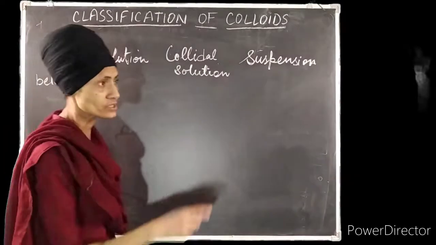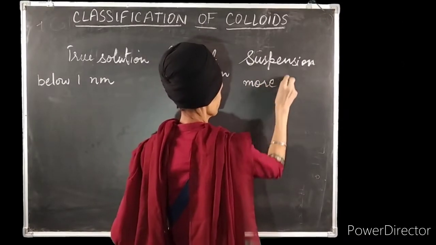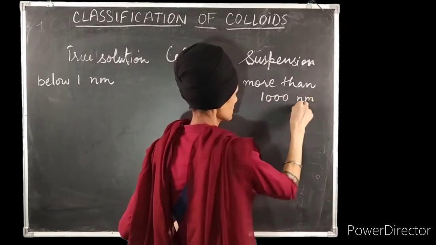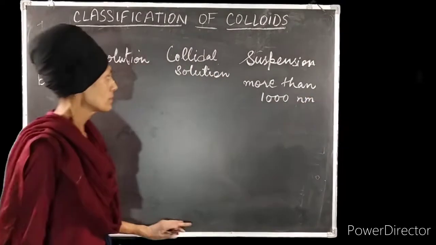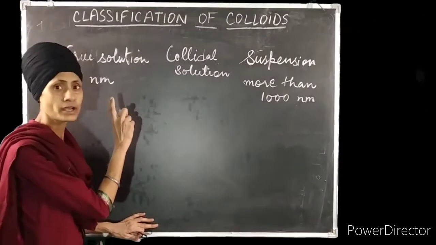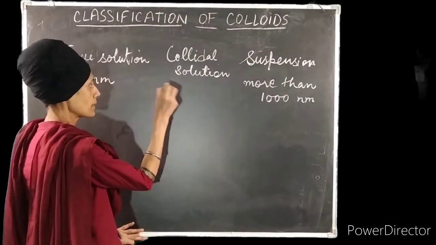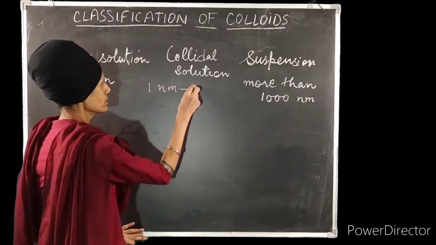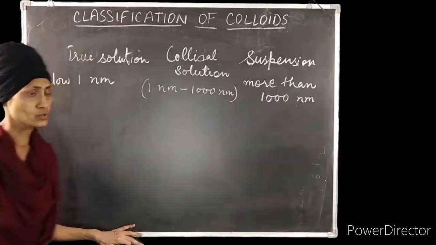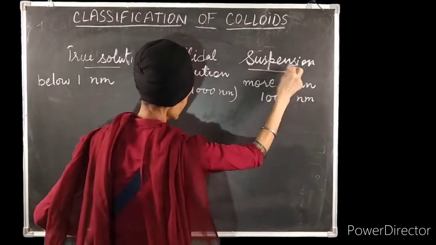And in case of suspension, the particle size is more than 1000 nanometers. Quite big size, so big that it could be seen with the naked eye. But in case of the colloidal solution, the size is in between the size of the true solution particles and the suspension particles, between 1 nanometer and 1000 nanometers. So it is an intermediate stage between the true solution and the suspension.